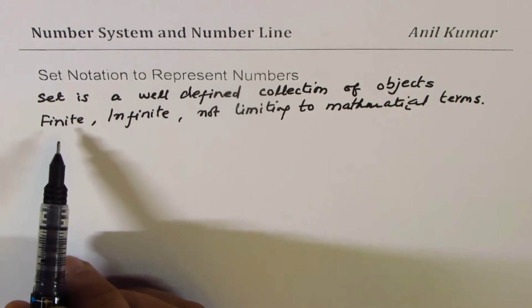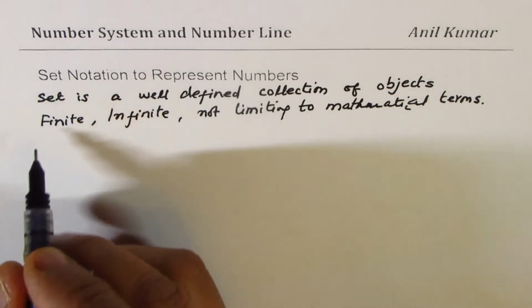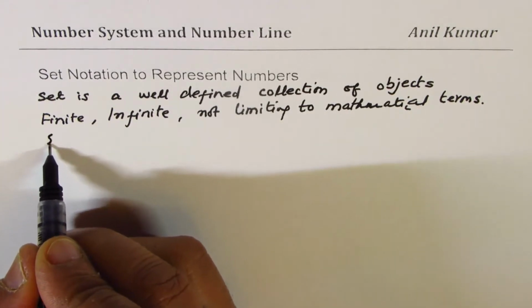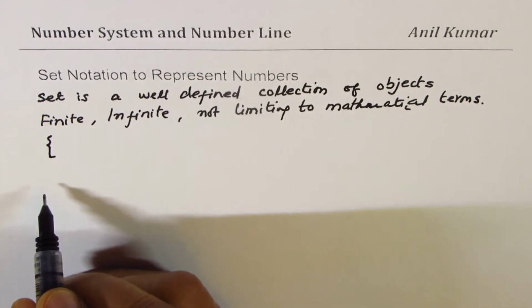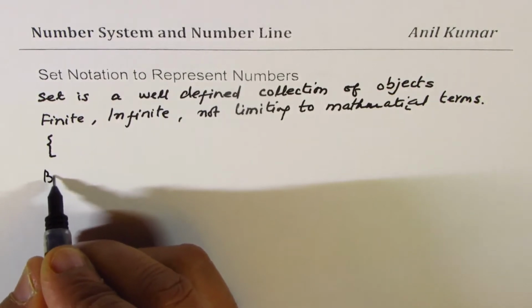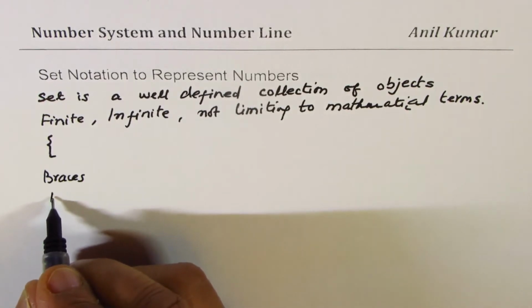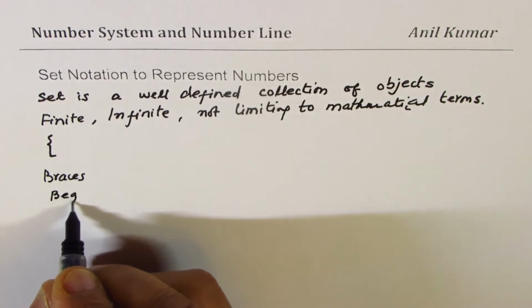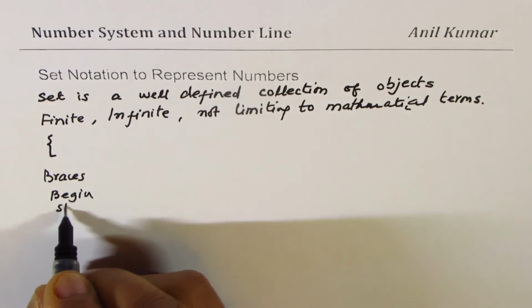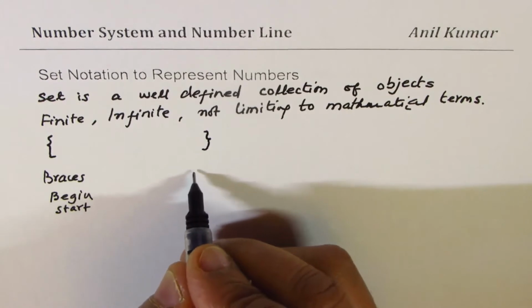Now, how to represent our numbers? For a set, we normally use brackets, this kind of brackets. We'll call them braces. One to begin, so you can say begin or start, and another to end.